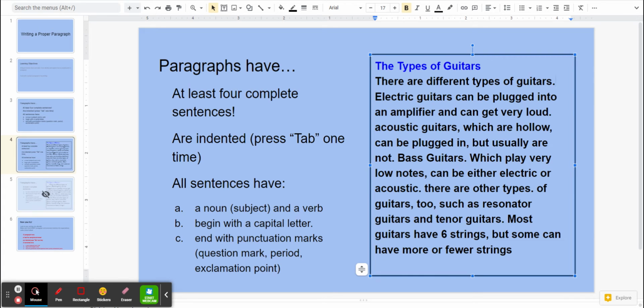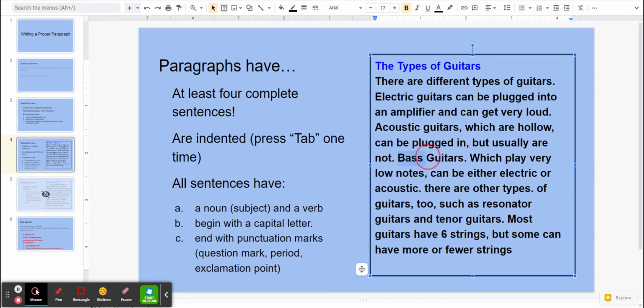Electric guitars can be plugged into an amplifier and can get very loud. End of sentence. New sentence. The word acoustic needs to be capitalized. Acoustic guitars, which are hollow, can be plugged in, but usually are not. Then look at this.